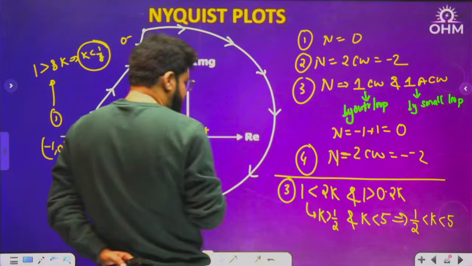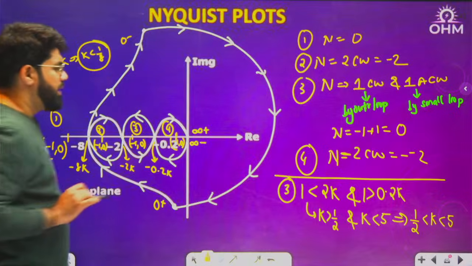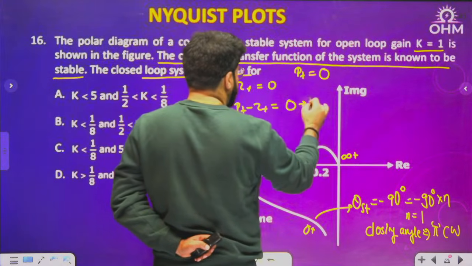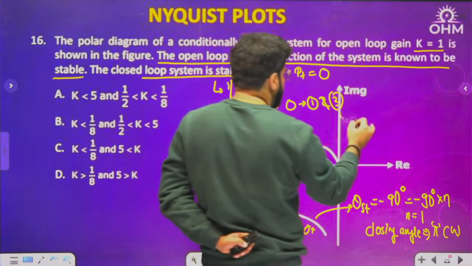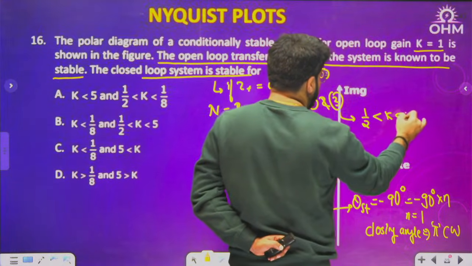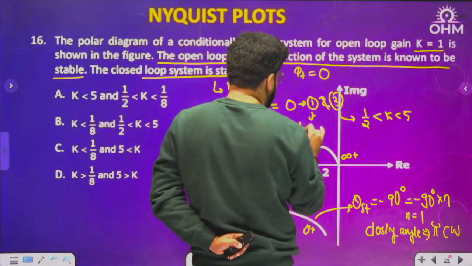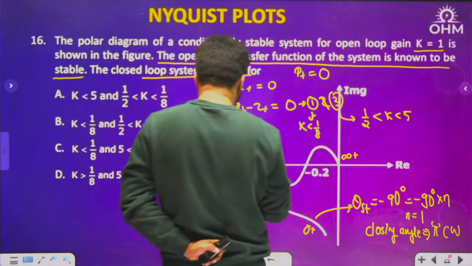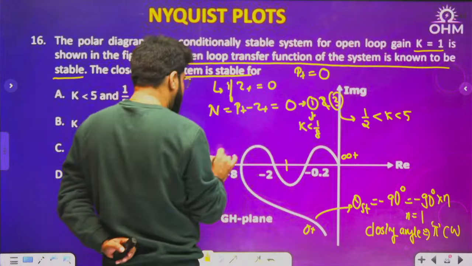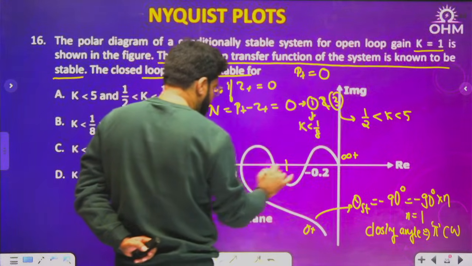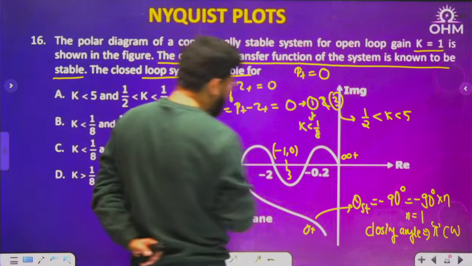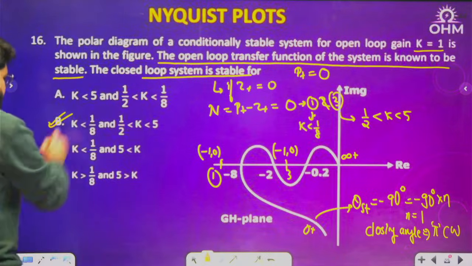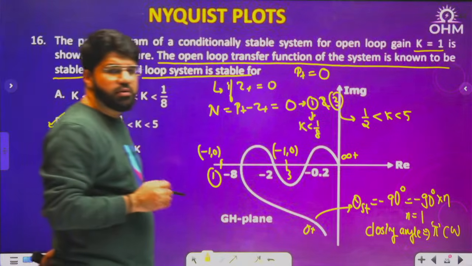In case number 1, I already told you k less than 1 by 8. So n equal to 0 will happen in case 1 and case number 3. The details are on the next slide. 1 by 2 to 5 is case number 3, and for case number 1 we got k less than 1 by 8. These are the two cases I want: minus 1 comma 0 in case number 1, and minus 1 comma 0 here in case number 3. So k less than 1 by 8 and 1 by 2 to 5 are the two possible ranges. Option number B.